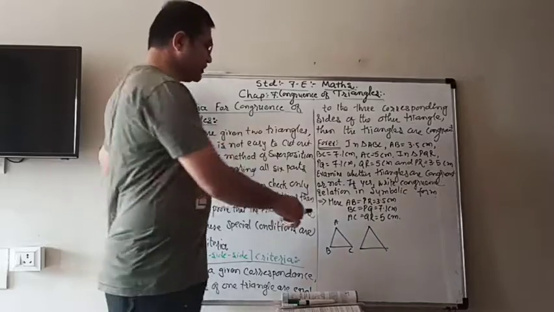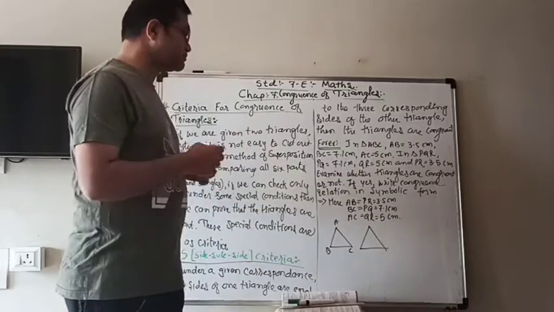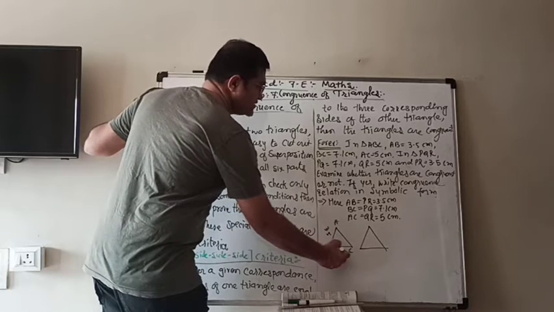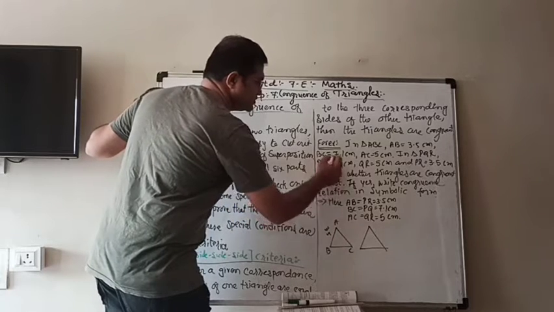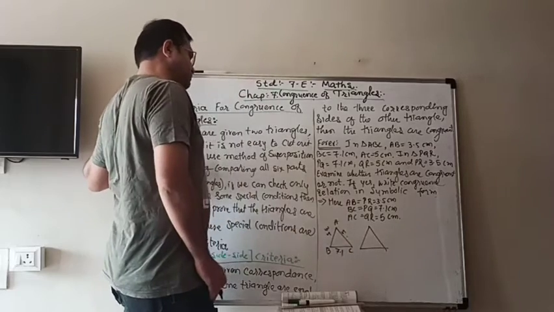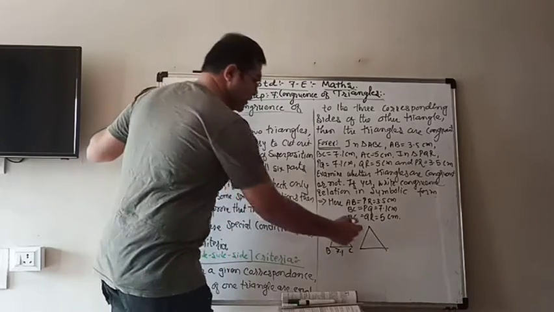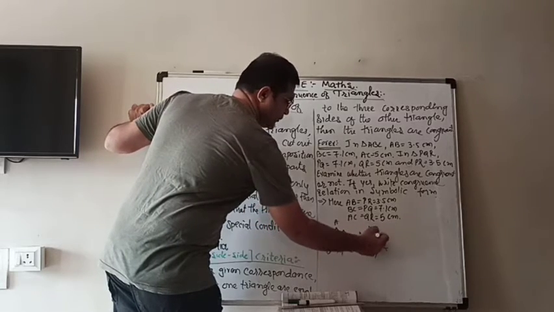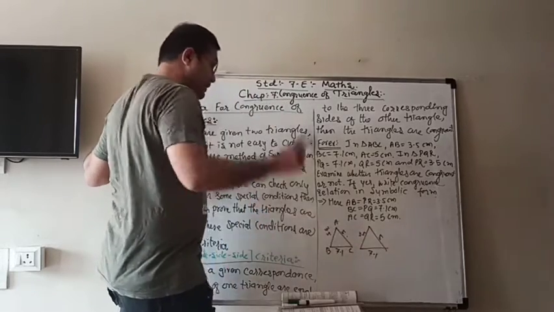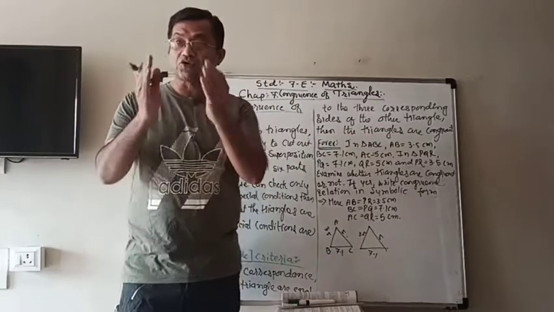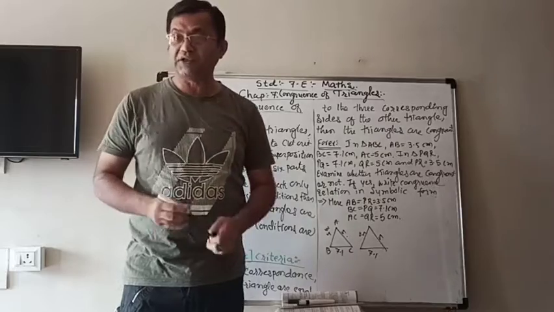First triangle ABC, I already gave the name, right? AB is 3.5 centimeter. BC is how much? 7.1, and AC is 5 centimeter. Now here also 3.5, because they are equal, 7.1 and 5 centimeter. Now to give the name of the other triangle according to the correspondence.